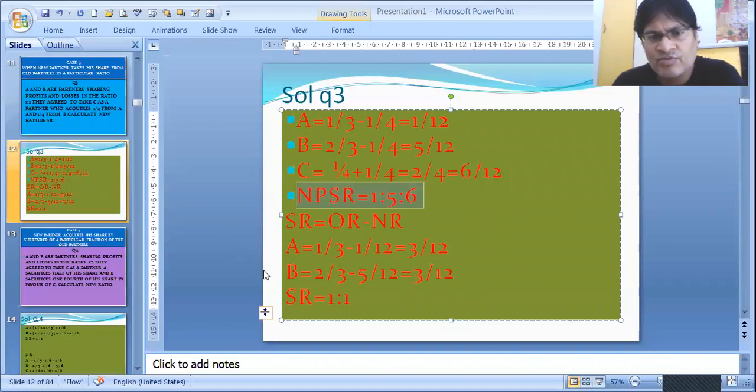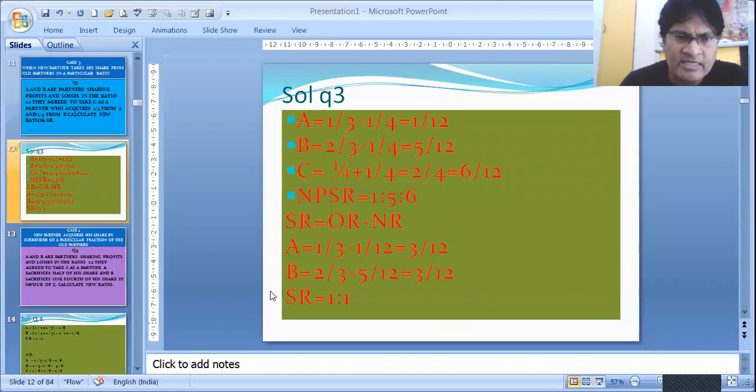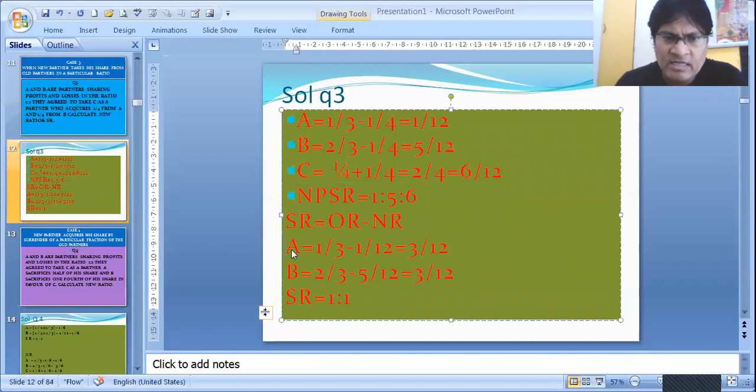Our old ratio was 1:2, 1/3 and 2/3. And the new ratio is 1:5:6. Old ratio was 1:2. So when I subtract the old ratio minus the new ratio, we get 3/12 for A. Similarly for B, it is 2/3 minus 5/12 is equal to 3/12.